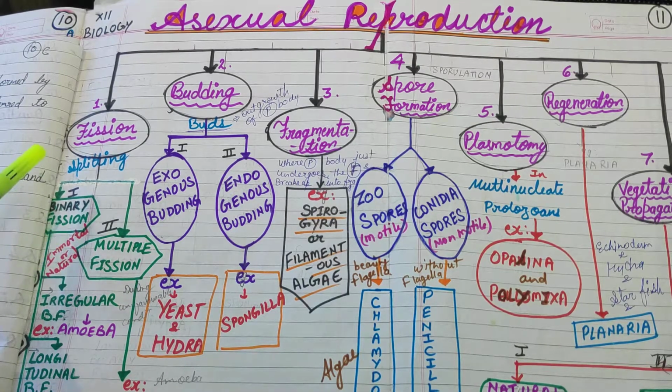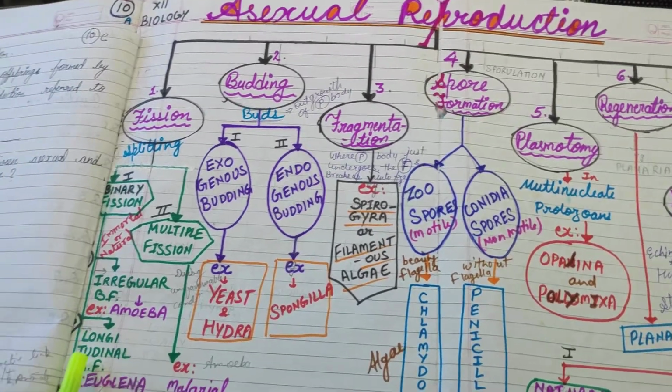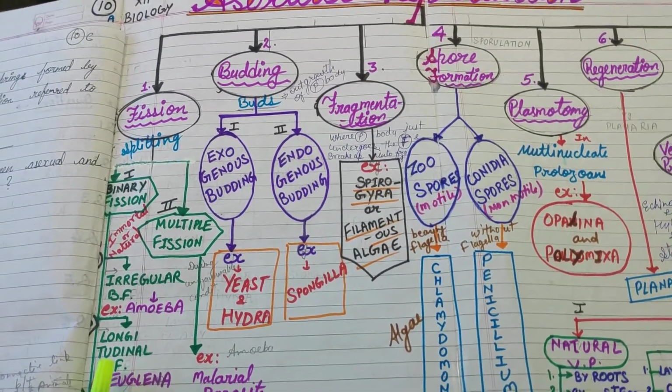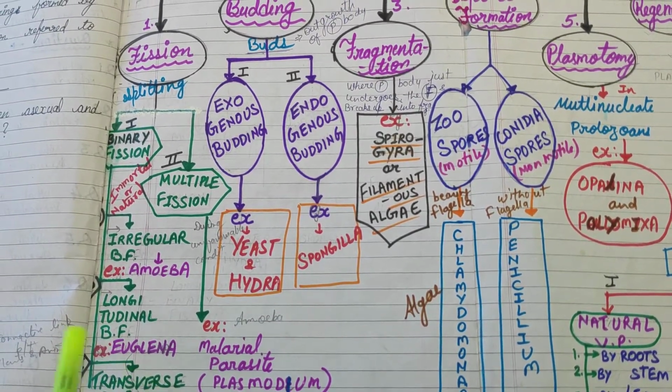Binary fission is again divided into three types. Number one is irregular binary fission. Number two, longitudinal binary fission. Number three, transverse binary fission.